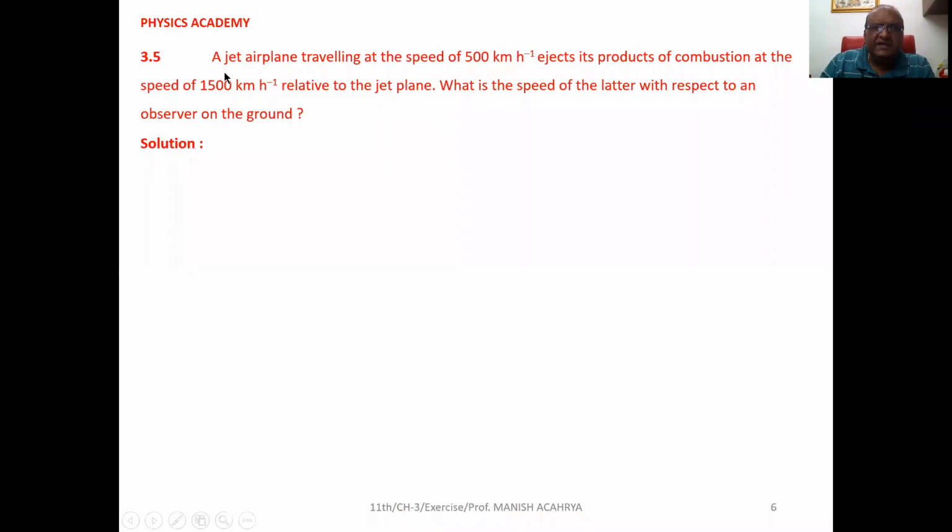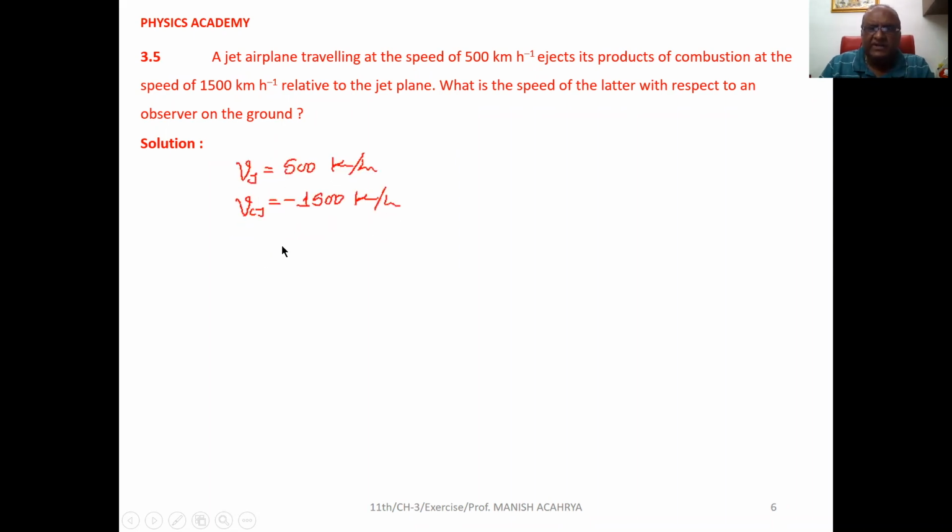3.5. A jet airplane traveling at the speed of 500 km per hour ejects its products of combustion at the speed of 1500 km per hour relative to the jet plane. What is the speed of the latter with respect to an observer on the ground?